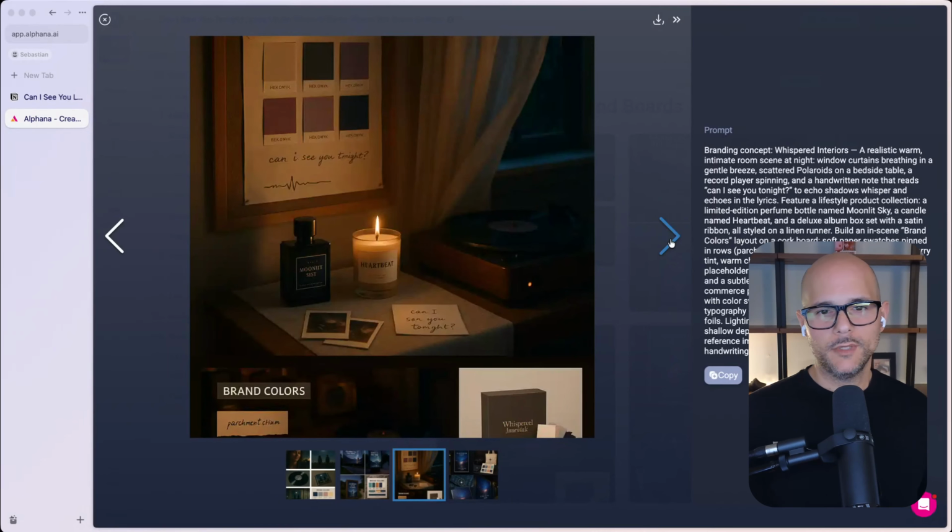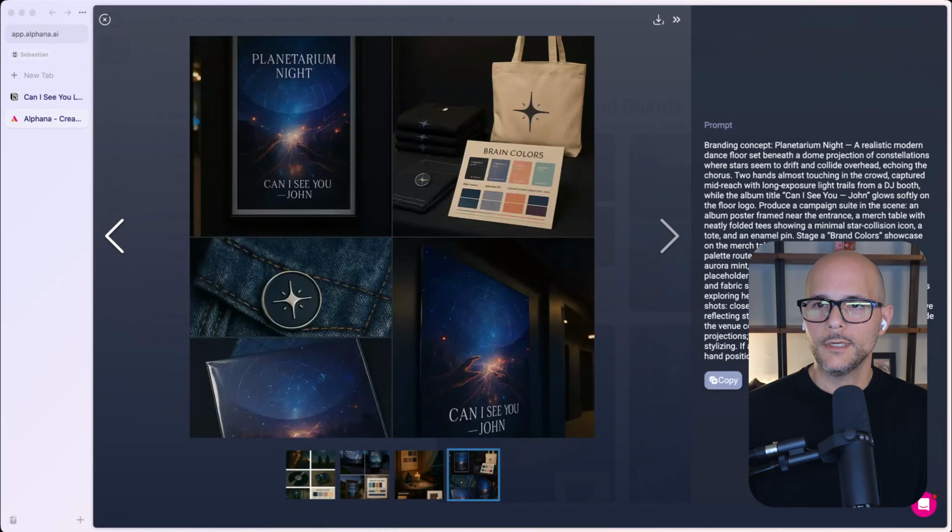Here's another one showing it in like an intimate night scene. So I selected these images to be square, but probably for this it might have been better if I did vertical and you'd be able to see more of the content. And this is just more in the prompt I think we can change, because some of this is getting cropped off at the bottom. All right. Now what do we got here?